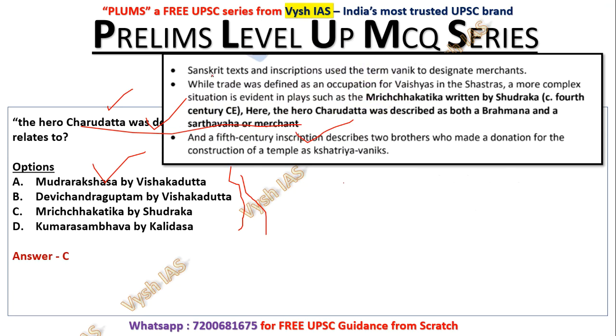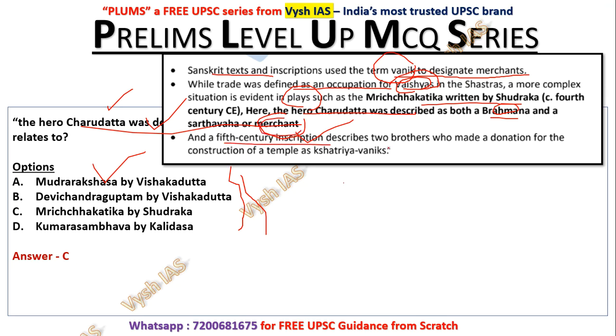All these lines which you see, I am taking from NCERT only. Sanskrit texts and inscriptions use the term Vanik to designate merchants. While trade was defined as an occupation of Vaishyas in the Shastras, a more complex situation is evident in plays. In a play such as Mritchakatika, written by Shudraka, a 4th century CE text, the hero Charudatta was described as both a Brahmin and a merchant. That is why the complexity. Usually the Vaishya caste is the one that does trade, but here he is called Brahmana also and he is doing trade and merchant work also. So that is the confusion.